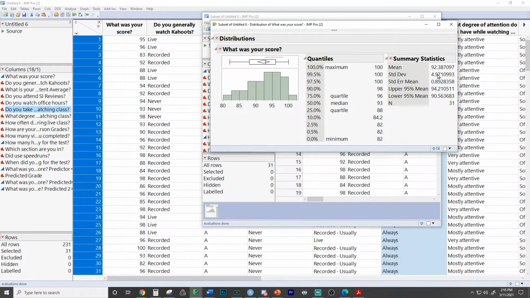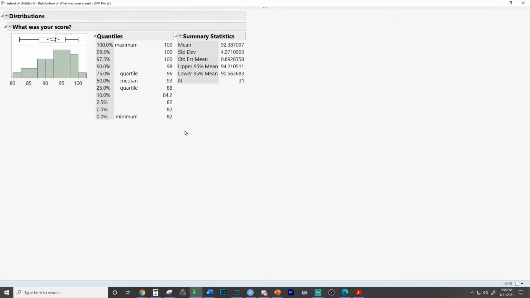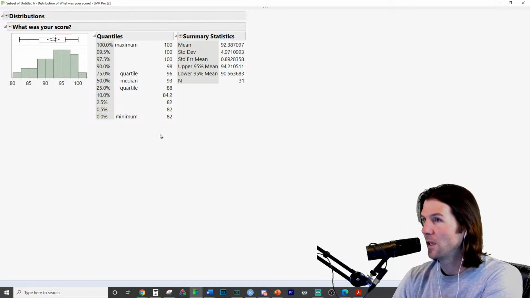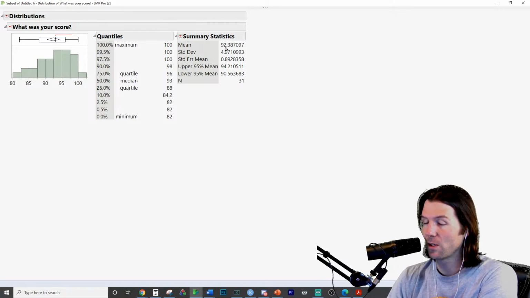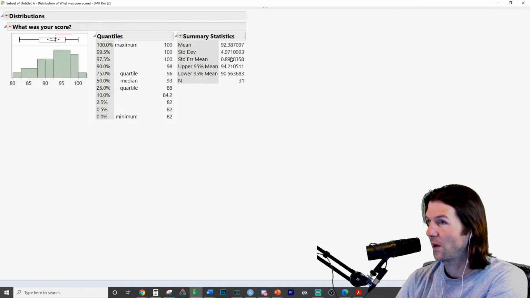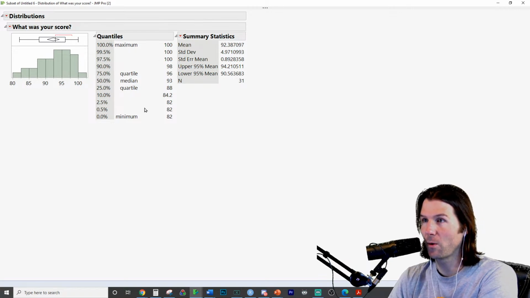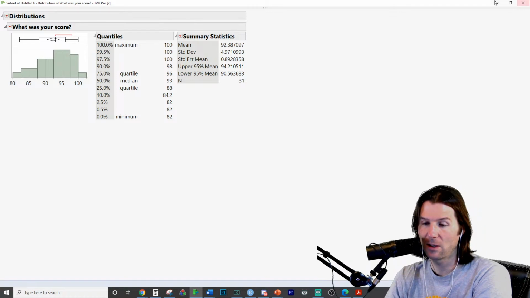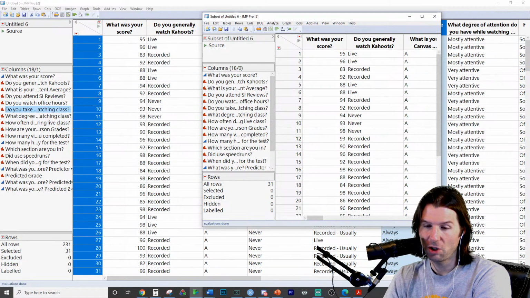They had a 92 predicted average. So if we look at these individuals and follow the formula, these were the people predicted at the highest grades, and they had a 92 average with a standard deviation of 5. And look at that distribution. They went all the way from 82 to 100. These are people always taking notes, pretty attentive during class. And I just want to see if they chat. Do they chat during class?